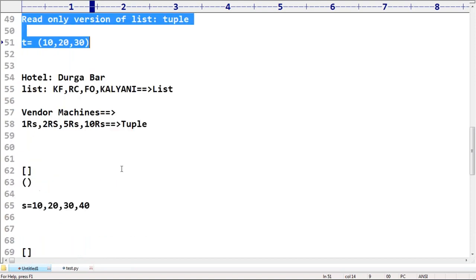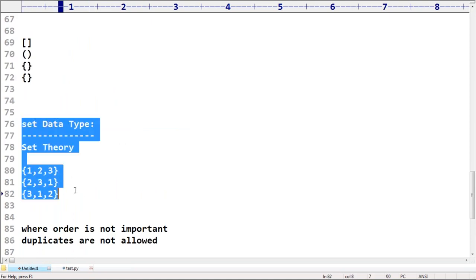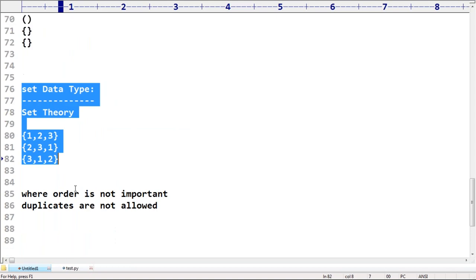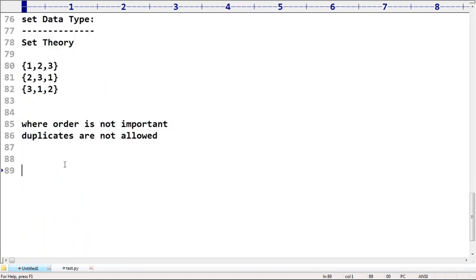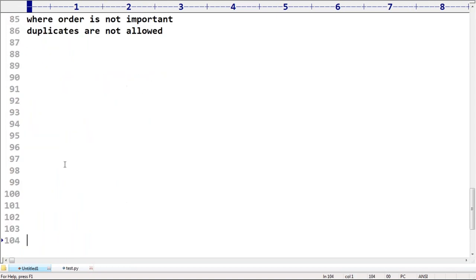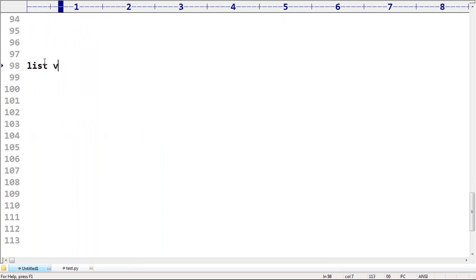That's all. After that, when should we go for set? If you don't want duplicates, if you don't want order, then we should go for the set concept. Set is mutable, set is growable. The important questions for the interview: list versus tuple, what is the difference? Everyone should be in a position to answer. List versus set, what is the difference?